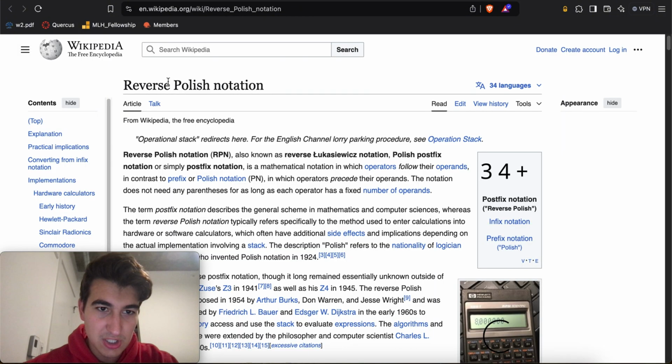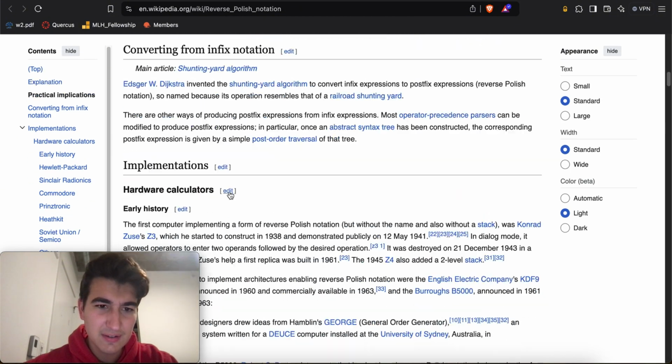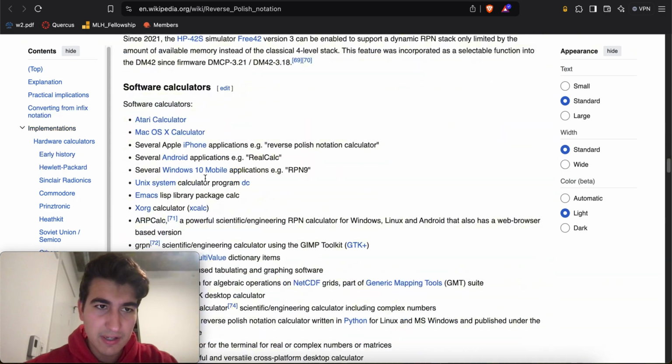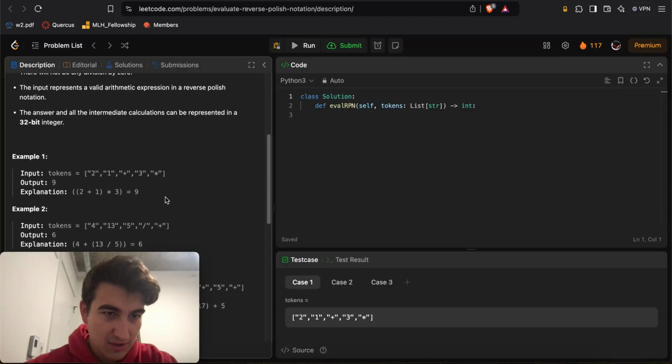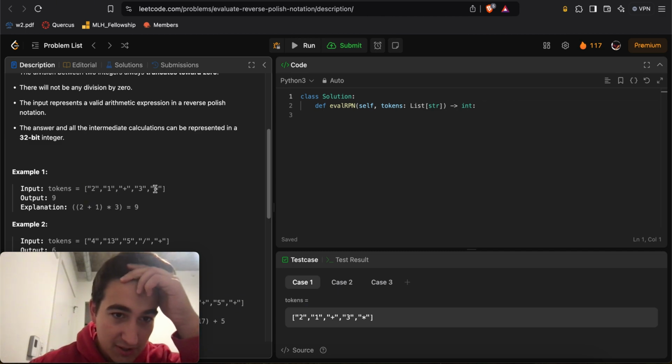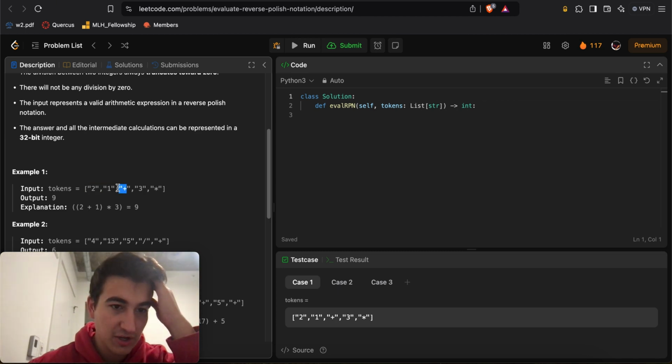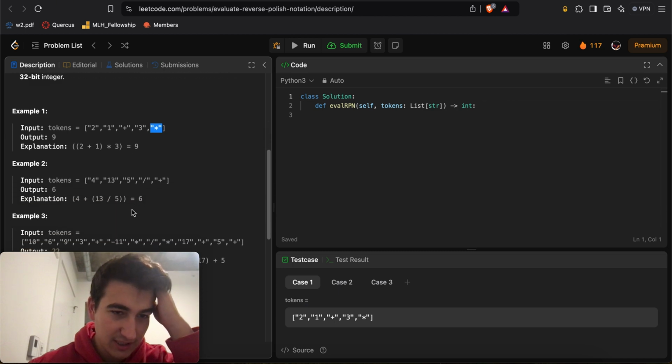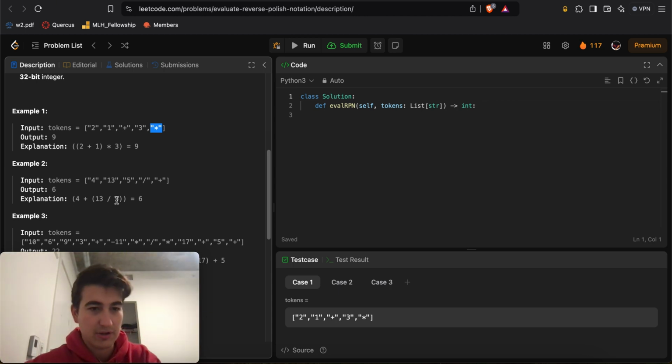What is reverse Polish notation? Okay, this is a huge Wikipedia. I don't remember this. Let's look at an example. So here we have 2, 1 plus 3 multiply. So output is what? 9. Okay, so it's just take two numbers and do an operation on them. Then take that and whatever the next number is and do an operation. Okay. So here 4, 13, 5 and then divide. Oh, okay. So whenever there's an operation, you do the last two numbers.